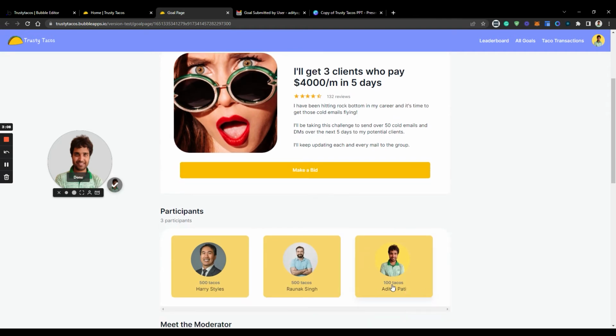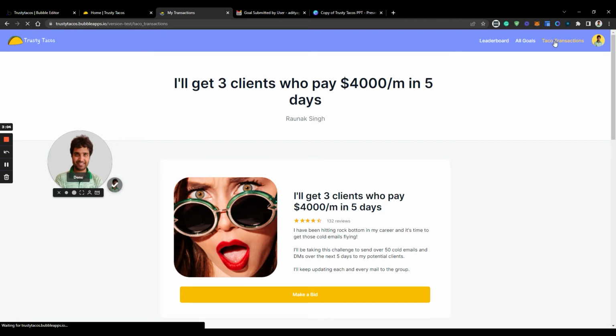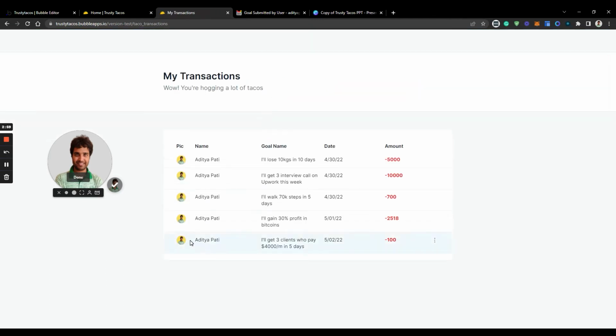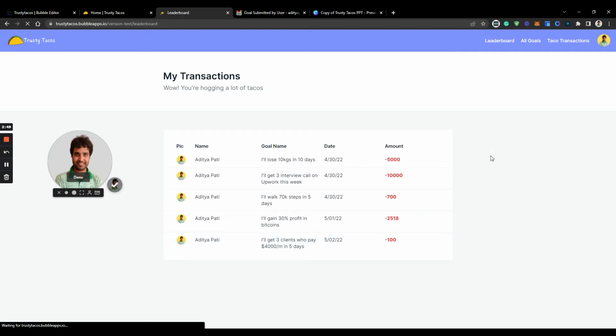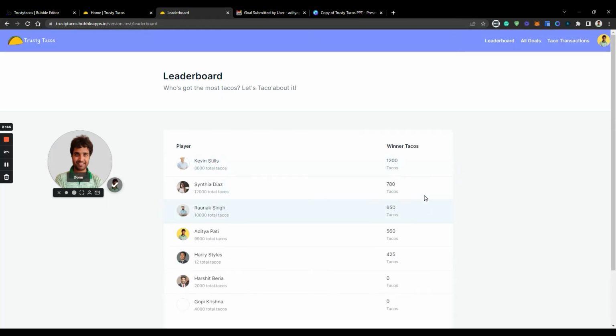And just to check whether I have actually made the transaction, I can go to my taco transactions over here. And yep, Aditya Pati, it shows the goal name, today's date, and I have made a transaction of 100 tacos on that goal. I can also check the leaderboard just to have the sense of competitiveness that who's currently having the most number of tacos.